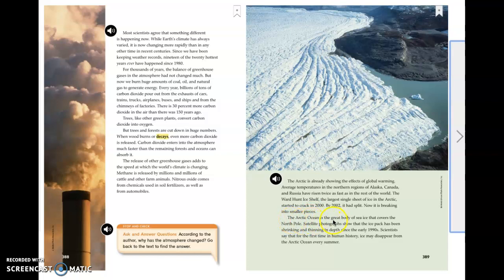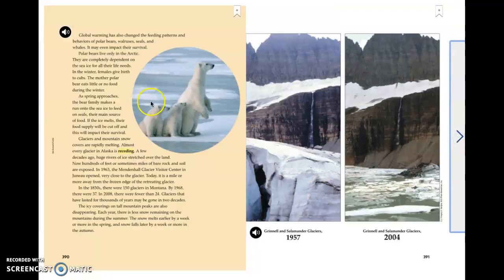The Arctic Ocean is the great body of sea ice that covers the North Pole. Satellite photographs show that the ice pack has been shrinking and thinning in depth since the early 1990s. Scientists say that for the first time in human history, ice may disappear from the Arctic Ocean every summer. Global warming has also changed the feeding patterns and behaviors of polar bears, walruses, seals, and whales. It may even impact their survival.